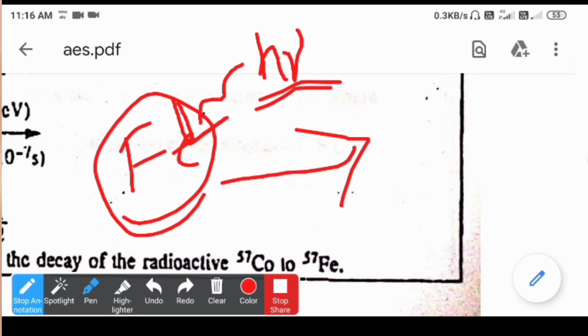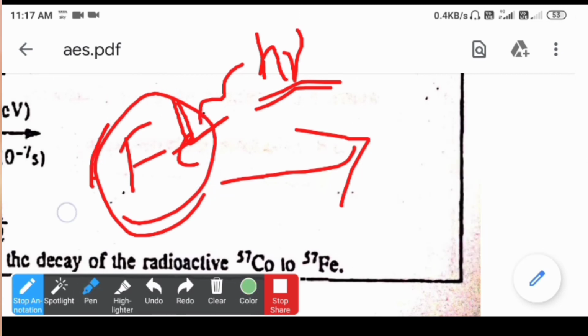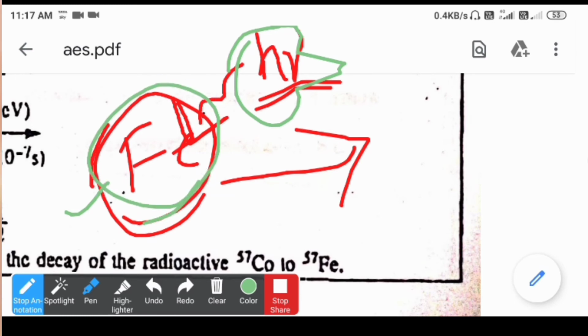One is the complete absorption of the radiations, and along with this there is a striking of these radiations on the iron atom, so that there is a collision between these photons and the iron atom. Due to this collision there is a loss of energy, and that loss is nothing but the recoil energy.